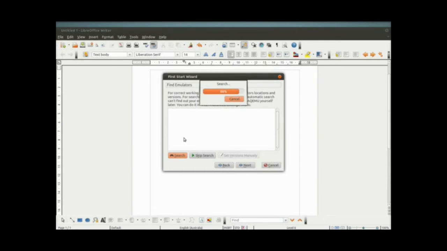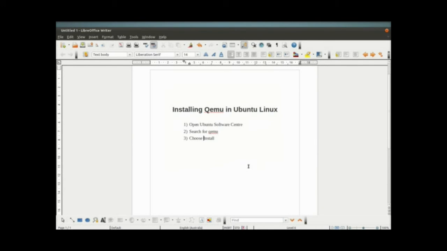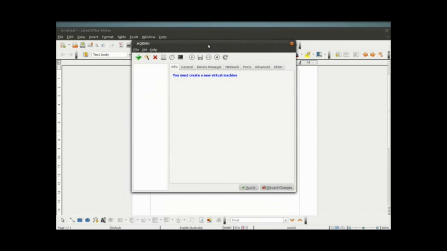You can go to search, and then go next. I'll put in my home directory as the emulator directory, or you can just leave it blank, I guess. And it's done. Okay, it's installed. And the next thing to do is to create an image, and I'll do that in the next video.